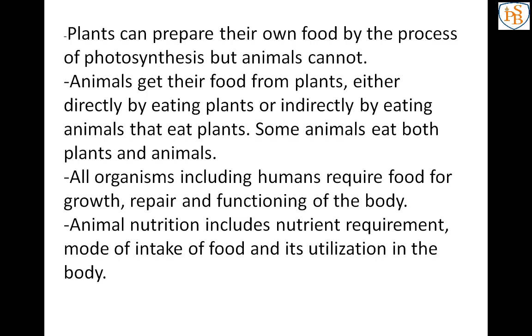Okay, we know, I have shown the food web or food chain, that the owl is dependent on the rat and the rat is dependent on grass. So directly and indirectly we are dependent on plants. So plants are the main source of our food.